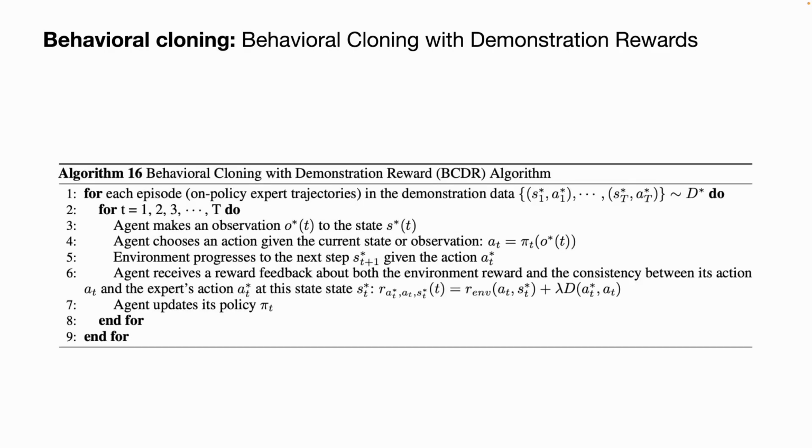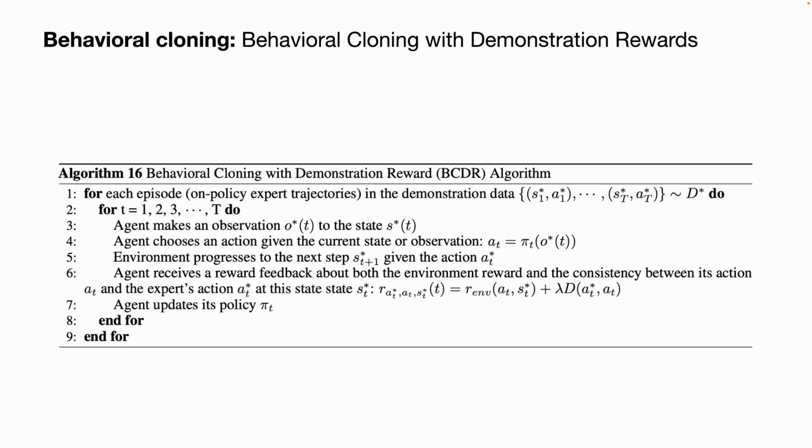We also propose a methodology in the behavioral cloning domain that can cover all three types of online learning agents. We call it behavioral cloning with demonstration reward. It is similar to behavioral cloning, except that it is not entirely supervised learning anymore, but rather you have an expert trajectory of the historical actions. In this case, it is the human data, and basically you make the same observation of the current state. In contextual bandit, the observation will be your context, and then the agent will try to make an action given its own policy, either bandit, contextual bandit, or reinforcement learning.